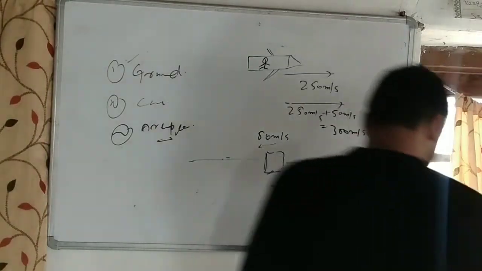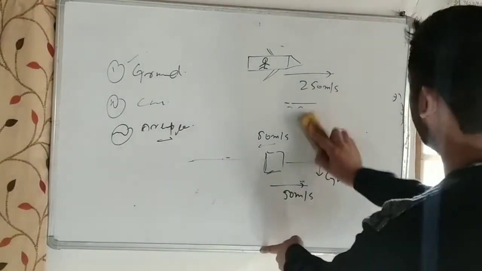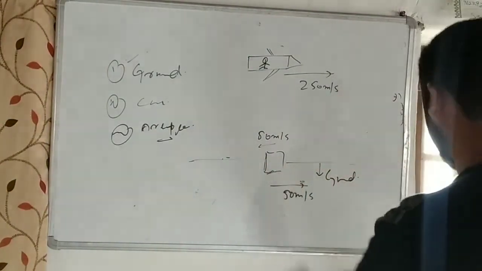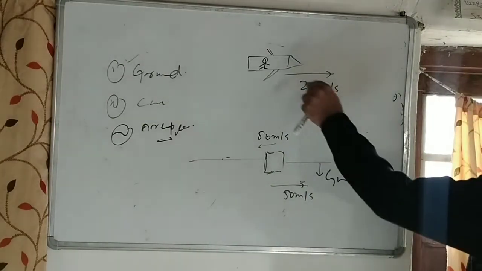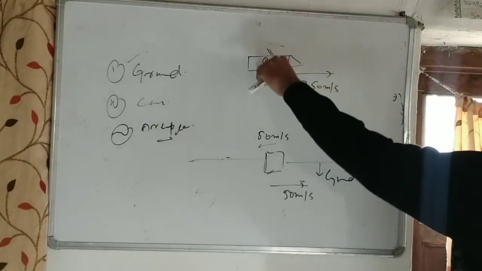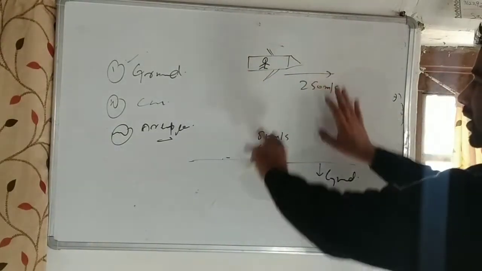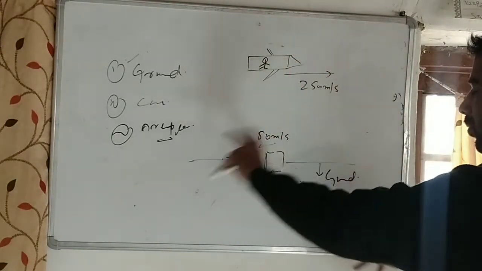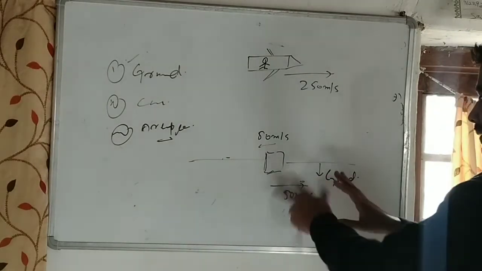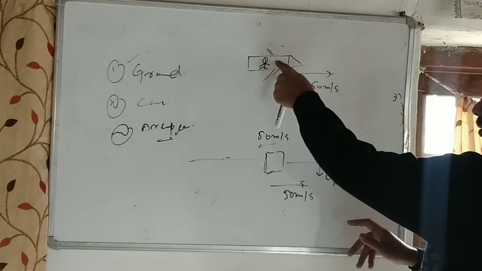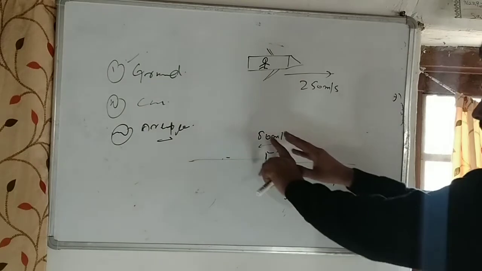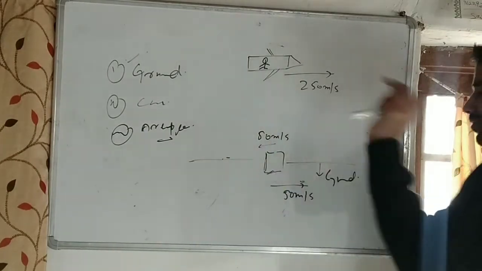In the third case, what will be the velocity of the car and the ground? The aeroplane moves this way, and the observer sitting in the rest frame of any moving object will see the things around him moving with velocities. According to this observer, the car is in motion, but the ground will also be in motion.